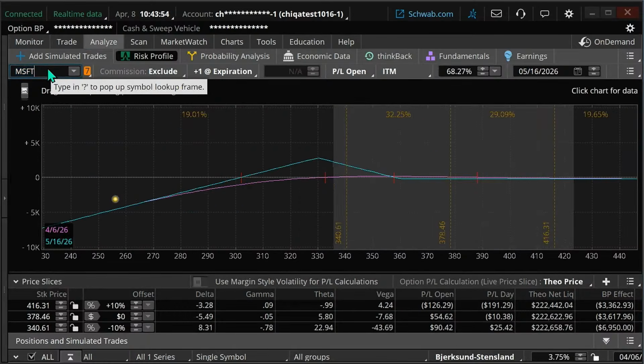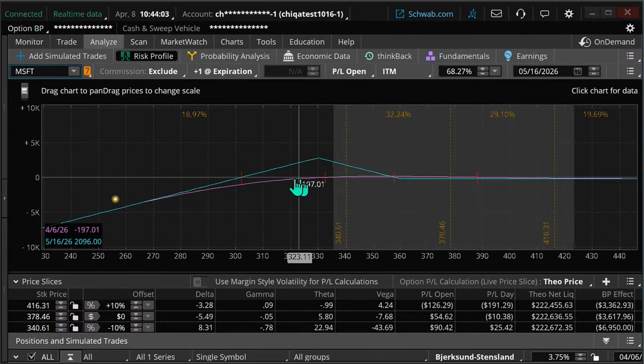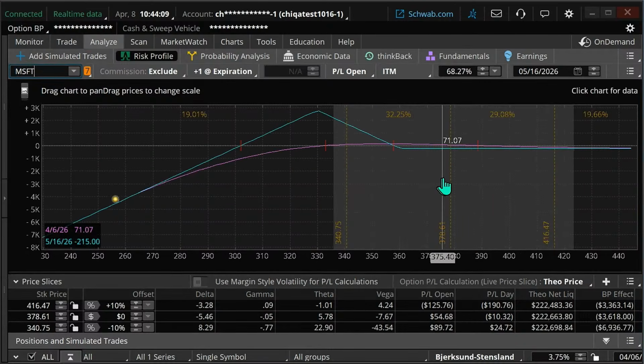So the way to manage it, if you don't understand it, is to look at that Analyze tab. Here's Microsoft. And we can see, here's the current stock price. And if it goes down, we could benefit. If it goes down a whole lot, then it can get really troublesome. So if I'm a little bearish, I may stick with it. If I'm bullish, it doesn't get any better.